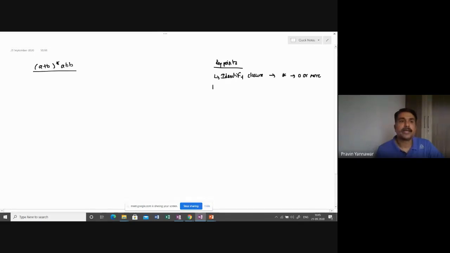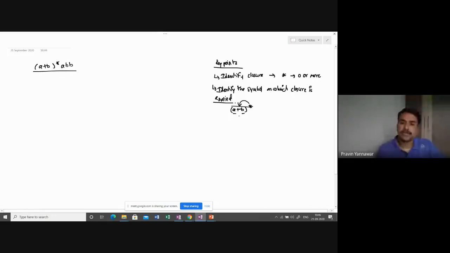Then you need to identify the symbol on which the closure is applied. In this example (A+B)*, this star is applied on this bracket, which means that 0 or more occurrences of A and B are going to come.